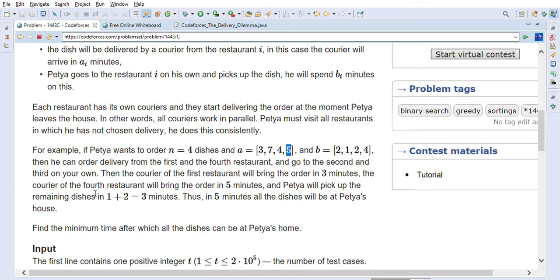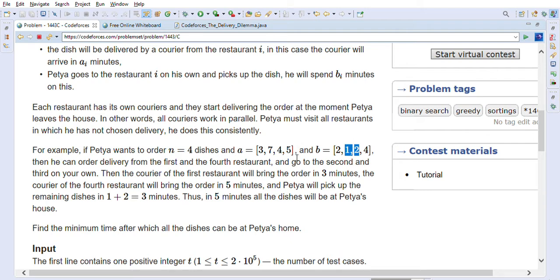And Petya will pick up the remaining dishes in 1 plus 2, which is 3 minutes. So he will go to these remaining restaurants by himself, and he will spend 1 plus 2, total 3 minutes, to get the dishes. So all in all, it will take him 5 minutes to get all dishes at his house, because the delivery time will be 5 minutes, and he is going to the remaining restaurants by himself, which takes 3 minutes.